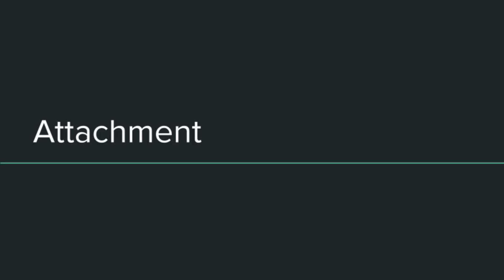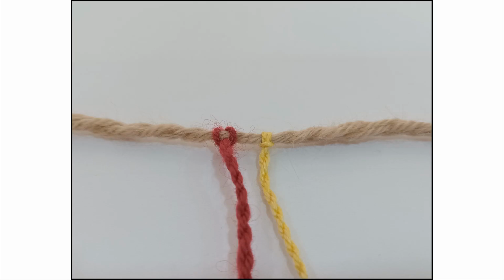Another way to show markedness in a quipu is by attachment, whether it be recto or verso. Recto is shown in the red cord on the left, where you put the pendant behind the primary cord when attaching it. Verso is shown in the yellow cord on the right, where you put the pendant in front of the primary cord. Be aware that recto and verso are reversed if the quipu is turned around, so without knowing which end is the beginning, it is impossible to know whether a pendant is actually recto or verso. But in quipus that have recto and verso pendants, you can look for patterns.